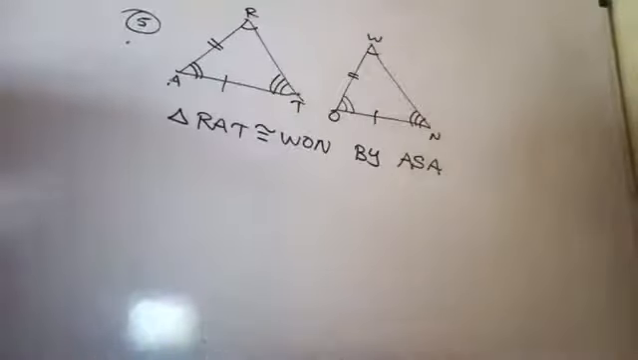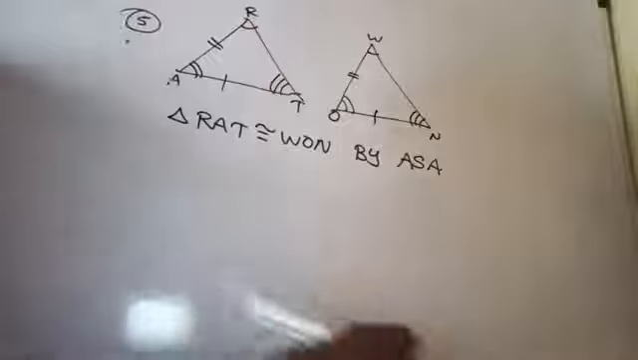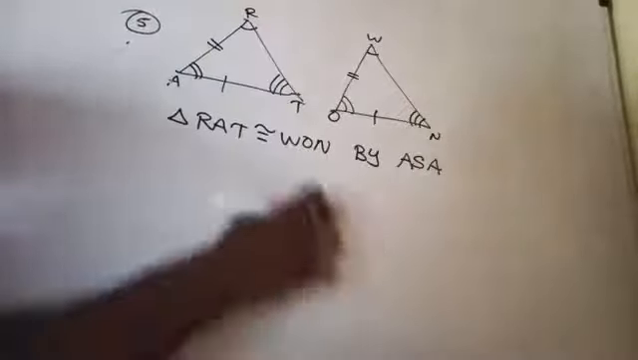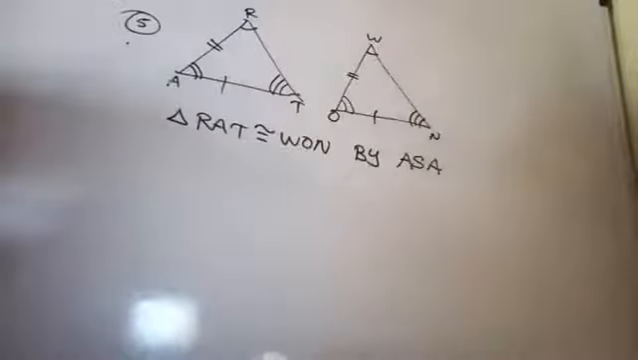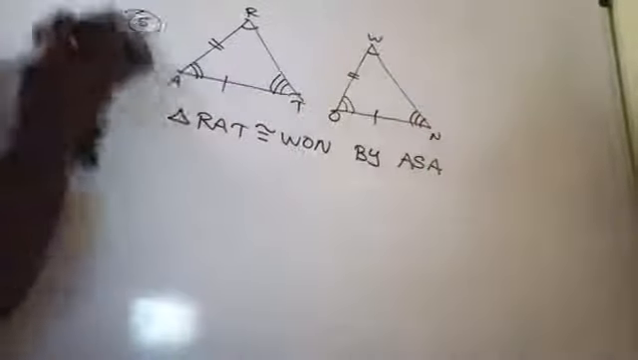Right. Now, therefore, we can write triangle RAT is congruent to triangle WON under the correspondence of WON. Okay. Now, complete the congruent statement. The diagram is given for you. Question number 6.